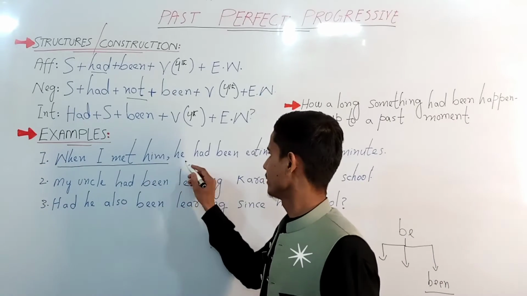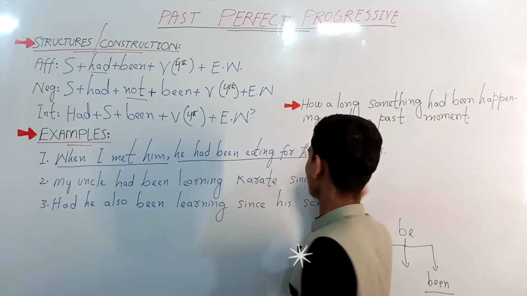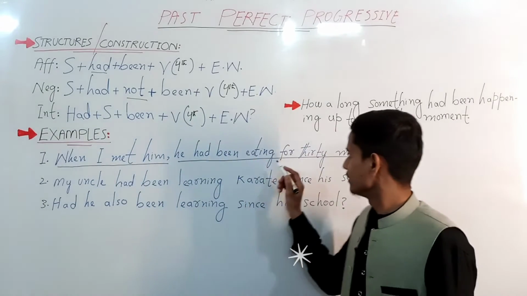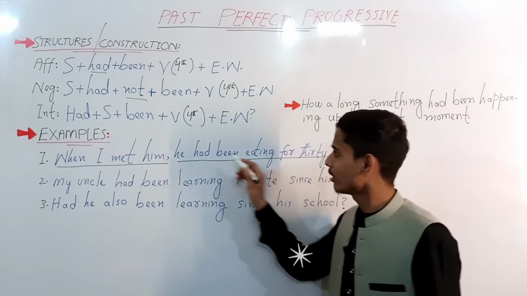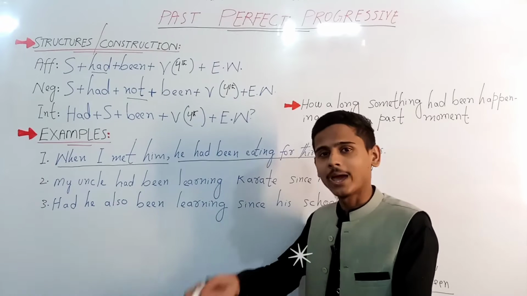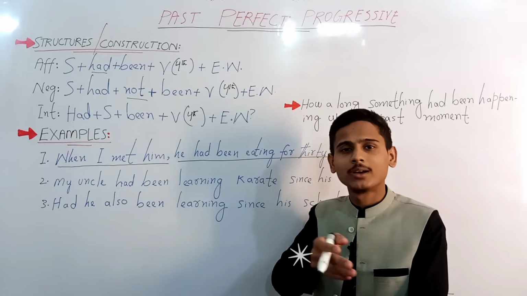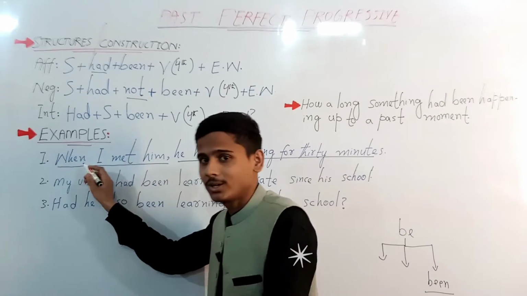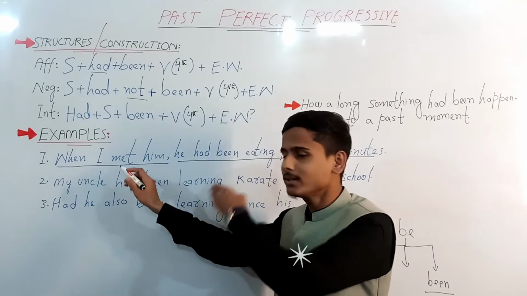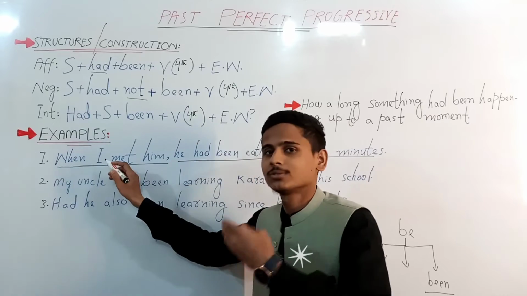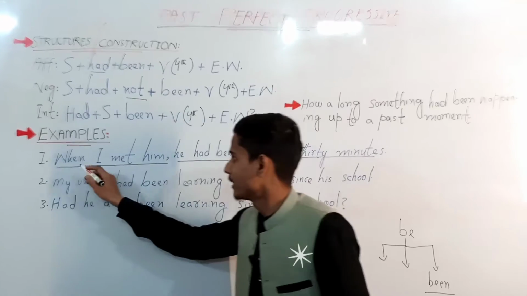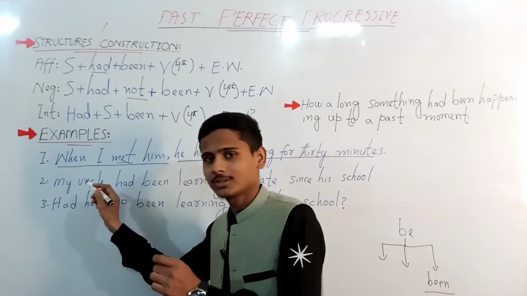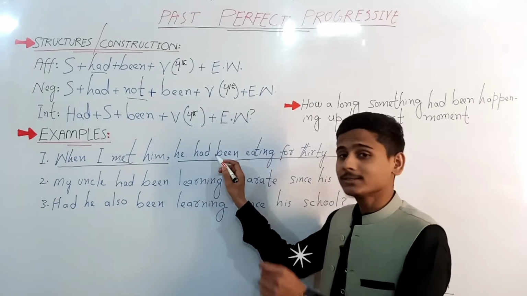This action, his eating, was in continuity, in progress, when another action happened. It didn't interrupt actually. I'm just saying, to make you understand, that this was the second action which happened when the first had already been happening.